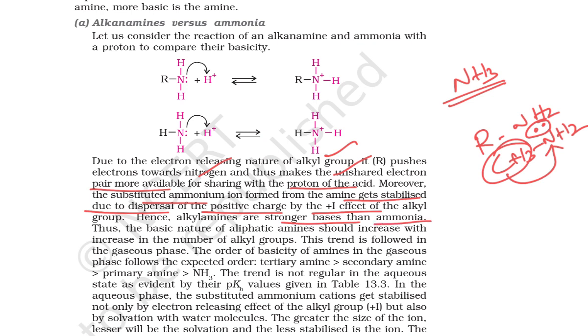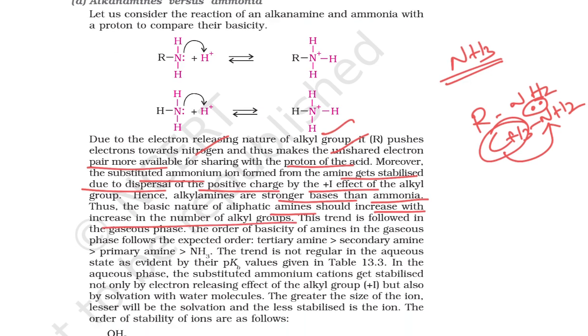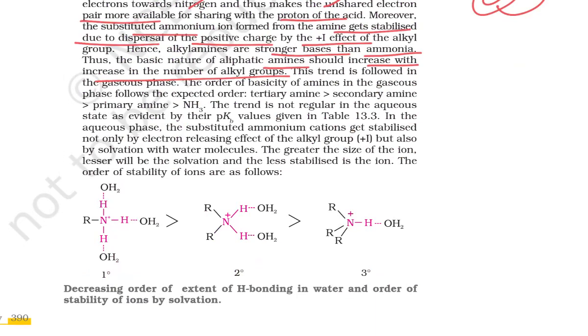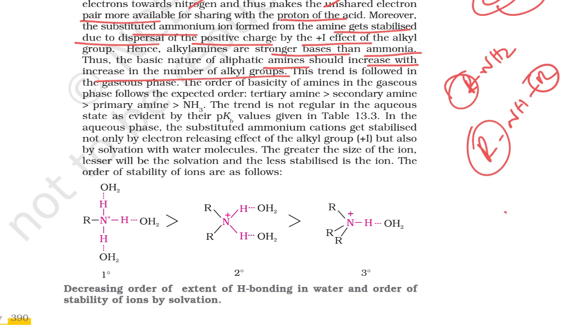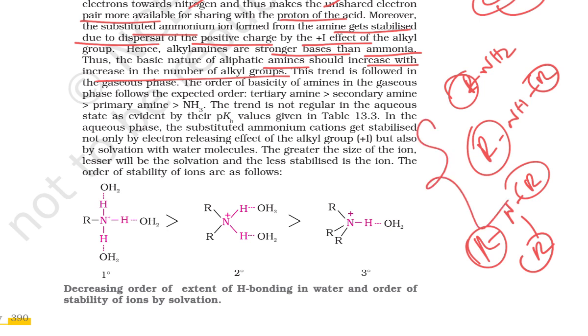Thus, the basic nature of aliphatic amines should increase with an increase in the number of alkyl groups, right? The basic character should increase if you increase the number of electron releasing groups. Am I right? So this is your primary amine, with only one electron releasing group. If I take the secondary amine, two electron releasing groups are there. If I take the tertiary amine, three electron releasing groups are there. At that time your basicity increases, right? Yes, it increases. The tertiary amine is more basic than the secondary amine, and then the primary amine.